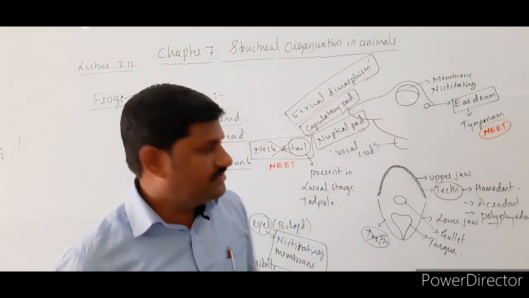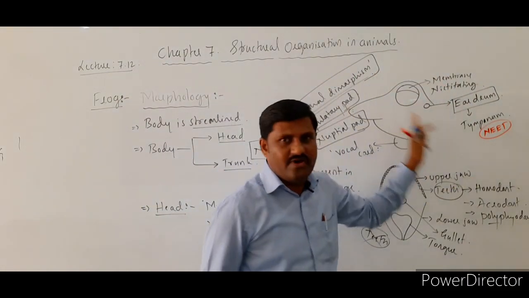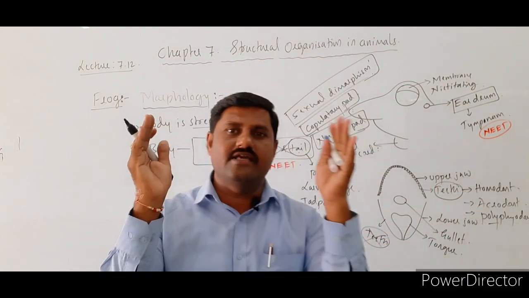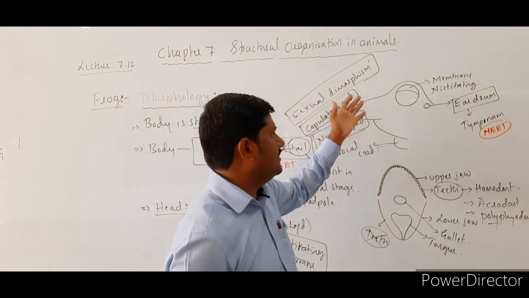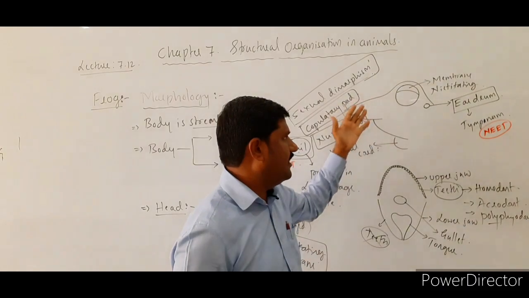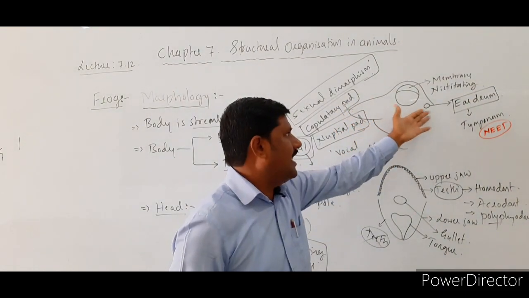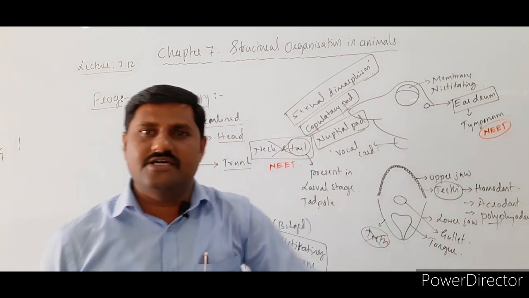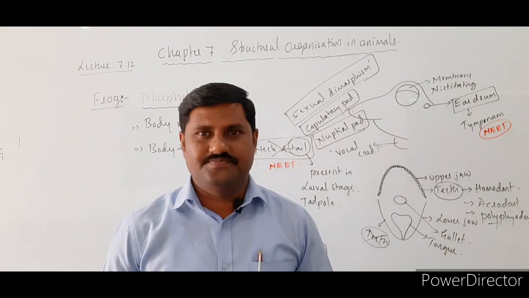Okay, so this is also one more point to be noted. All those things I have explained are regarding the head part. What are seen in the head part? A pair of nostrils, a pair of bulged eyes and vocal cords, right? As well as a tympanum or eardrum. All these are the things that we come across over here, right?